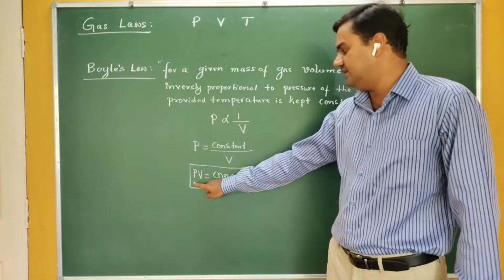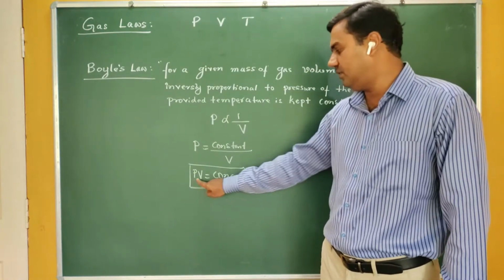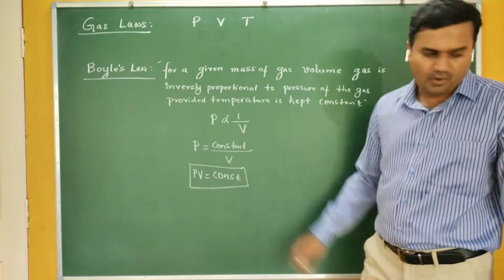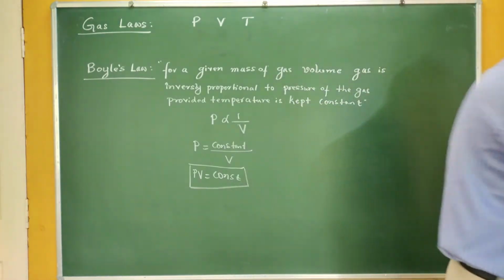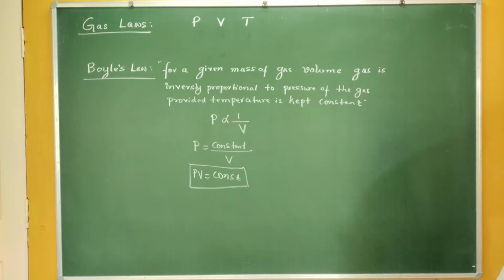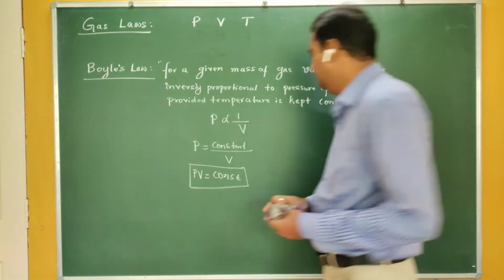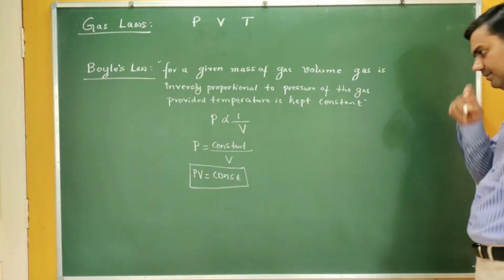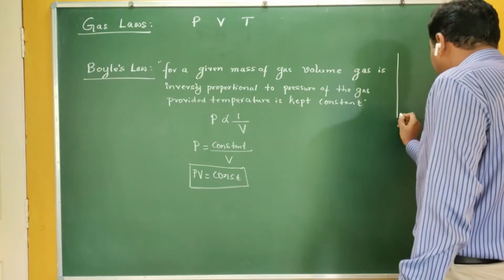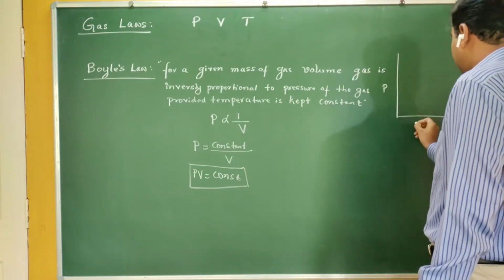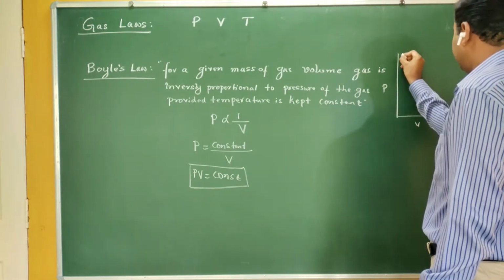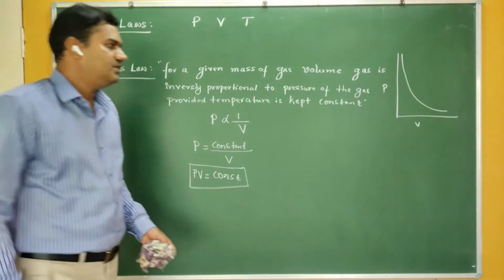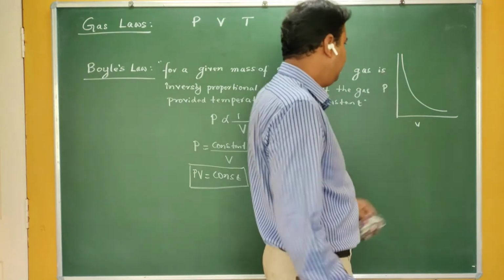Now this is the mathematical form of Boyle's law. Your pressure increases, the volume decreases, but the product of pressure and volume remains constant. This is the first law which gives the relation between pressure and volume. If I plot the graph of pressure and volume, the graph is somewhat like this. As your volume increases, your pressure decreases.